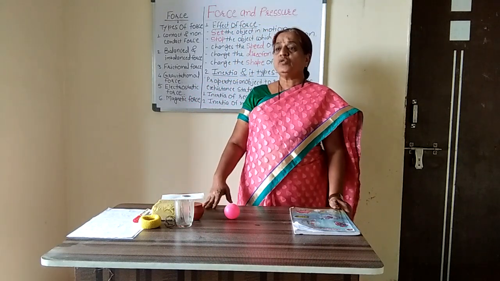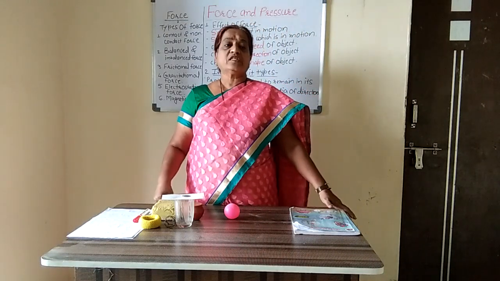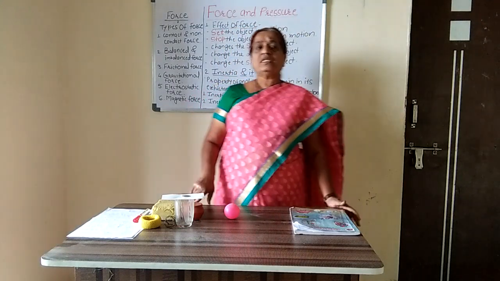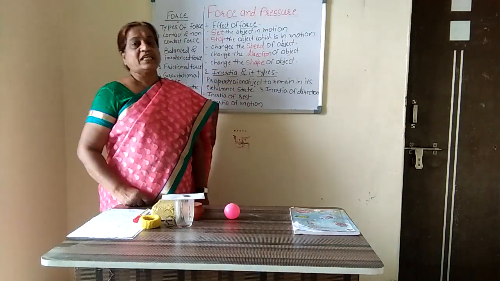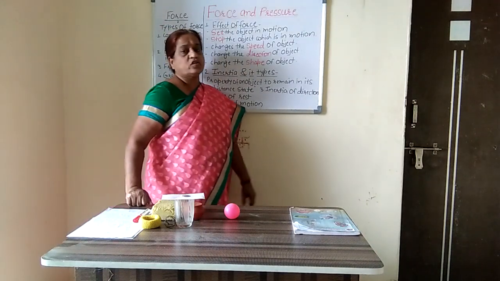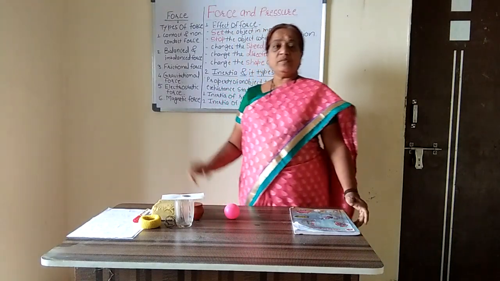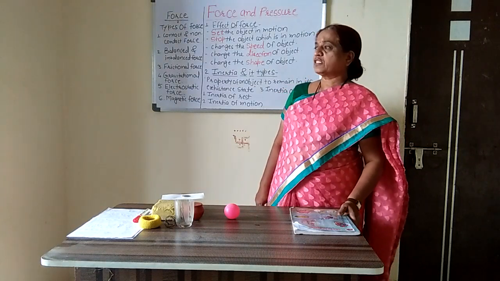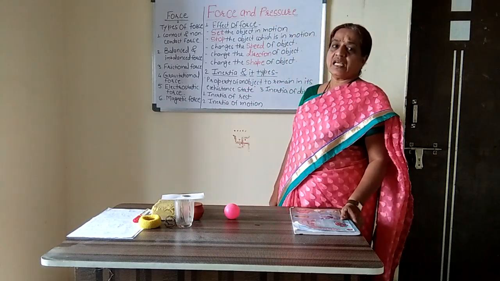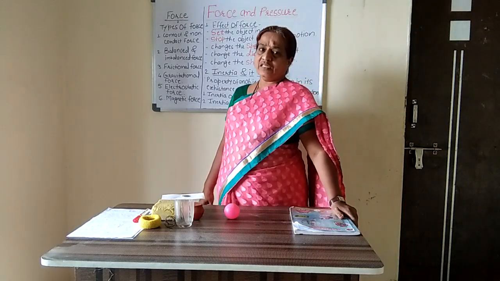How do we define 1 Newton force? 1 Newton force is that force which produces 1 meter per second square acceleration in an object of mass 1 kg. And 1 dyne force is that force which produces 1 centimeter per second square acceleration in an object of 1 gram. So in that way we have discussed the units of force. Then we also discussed the relation between Newton and dyne. At that time we discussed that 1 Newton is equal to 10⁵ dyne. And we also discussed scalars and vectors. So force is a vector quantity.